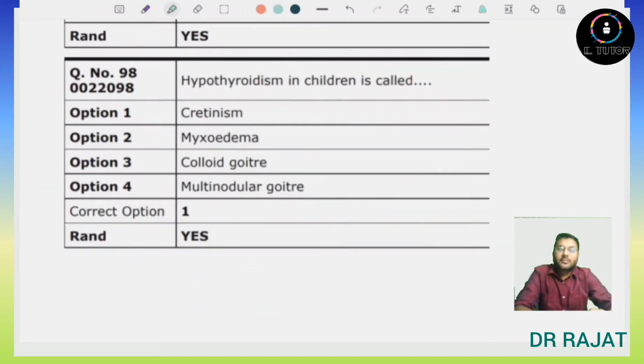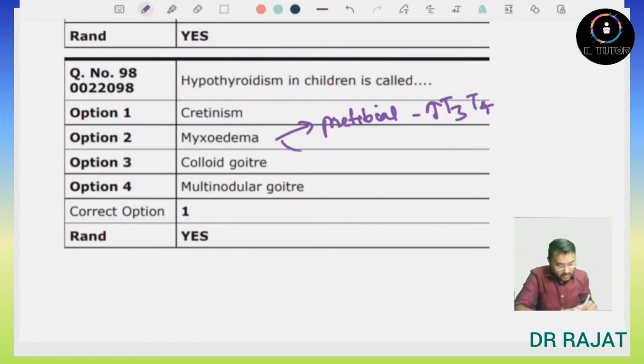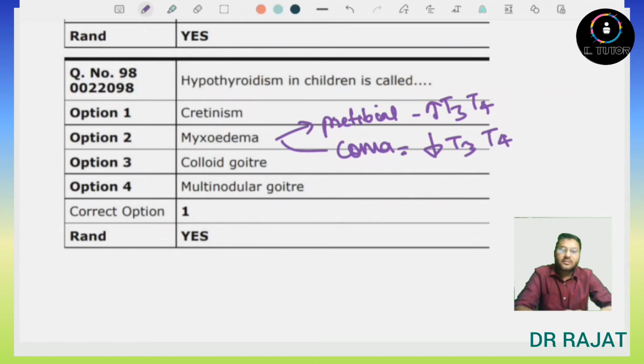Next question is hypothyroidism in children is called as. So this is again a direct question. Hypothyroidism in children is called as cretinism. And if we talk about the myxedema, then myxedema can be one is pretibial myxedema and another can be myxedema coma. Pretibial is seen in hyperthyroidism and myxedema coma is seen in hypothyroidism. And goiter generally occur in adults. So hypothyroidism in children is called as cretinism. Option number 1 will be the correct answer.